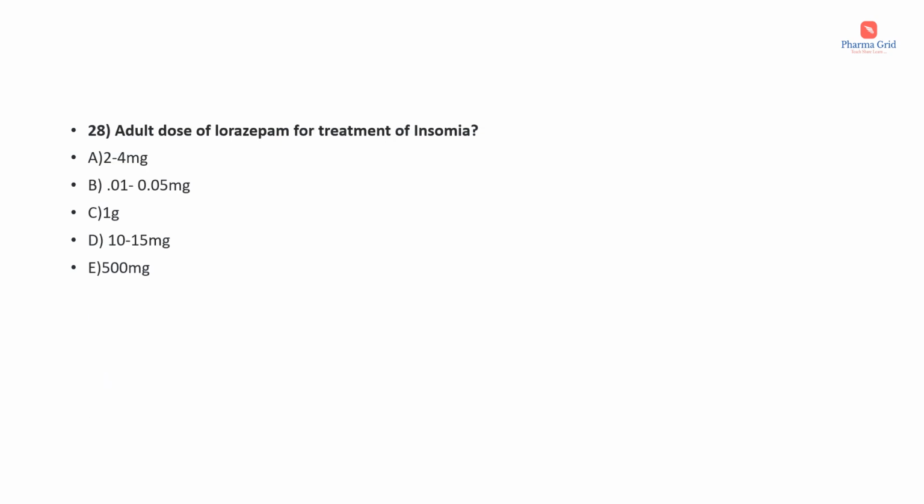Next question. Adult dose of lorazepam for treatment of insomnia. The options are 2 to 4 milligram, 0.01 to 0.05 milligram, 1 gram, 10 to 15 milligram, 500 milligram. Here the correct answer is option A, that is 2 to 4 milligram. The usual adult dose for insomnia is through the oral route, 2 to 4 milligram orally once a day at bedtime.